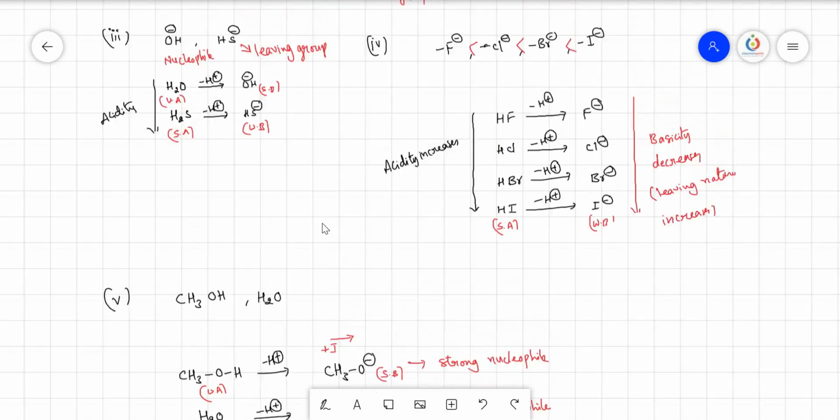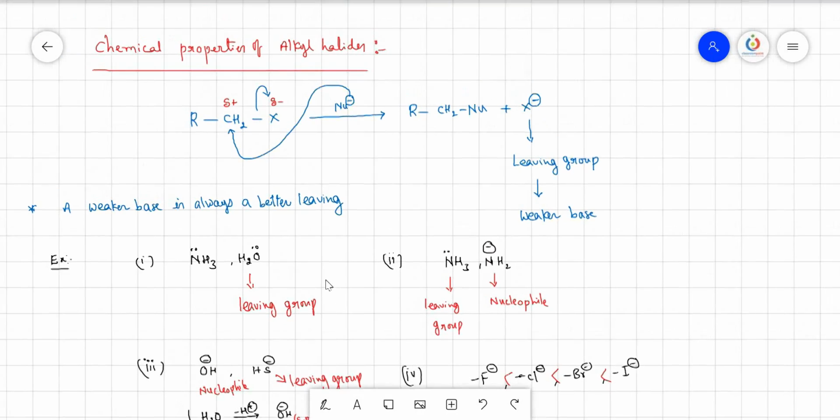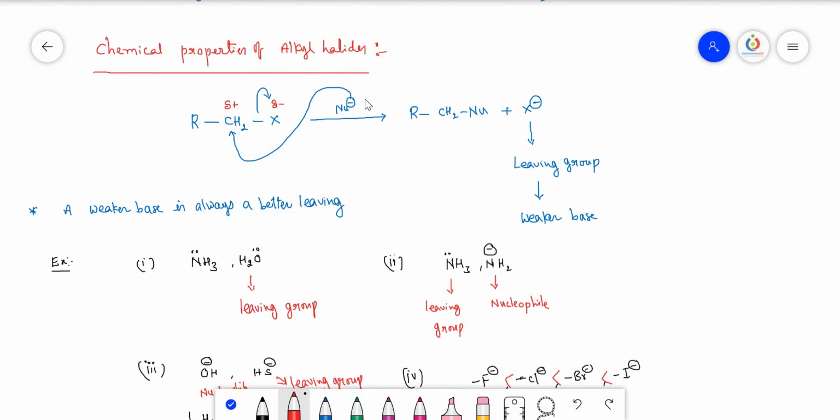Now come to the first point. Here a nucleophile is initiating the reaction and replaces another nucleophile. So we say that these alkyl halides are participating in nucleophilic substitution reactions.